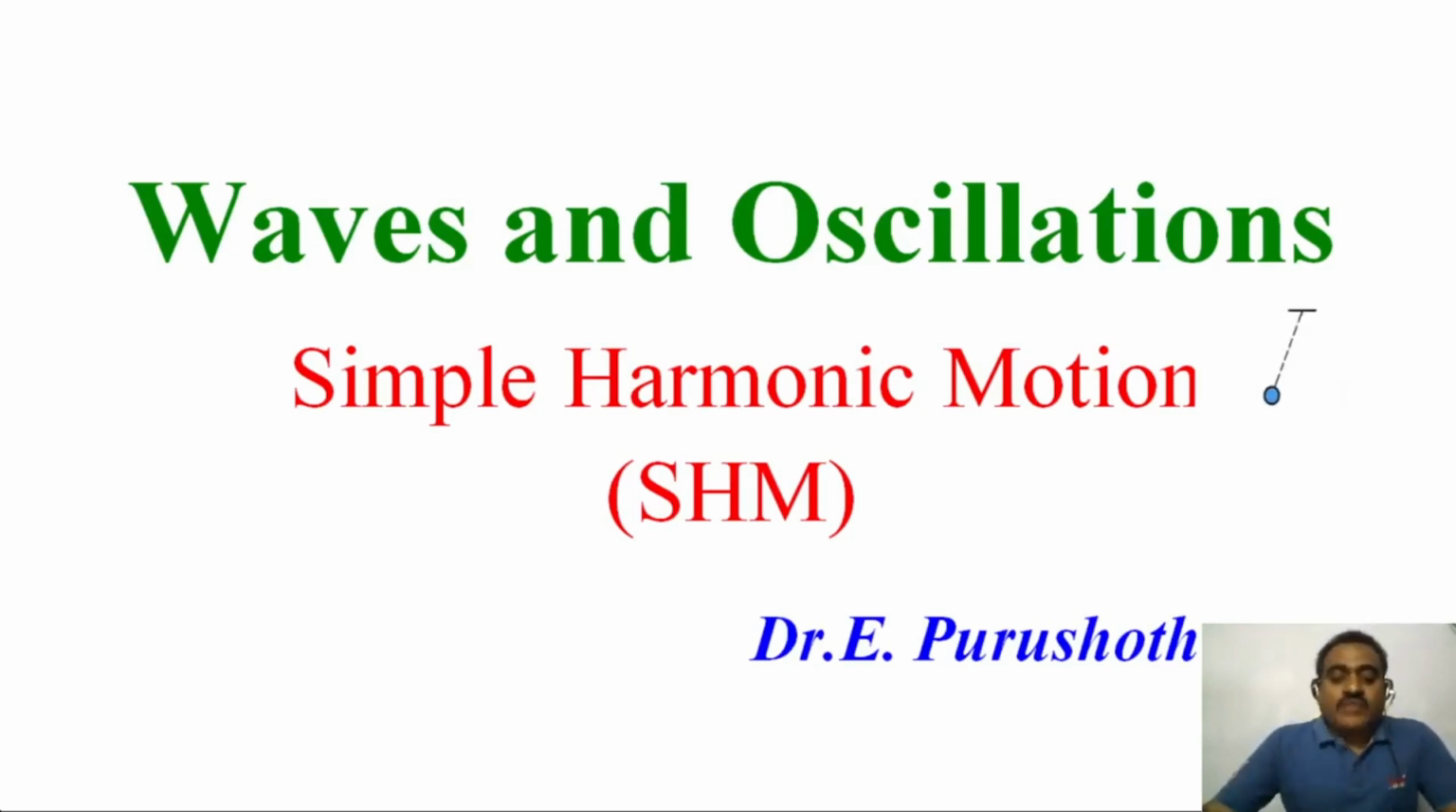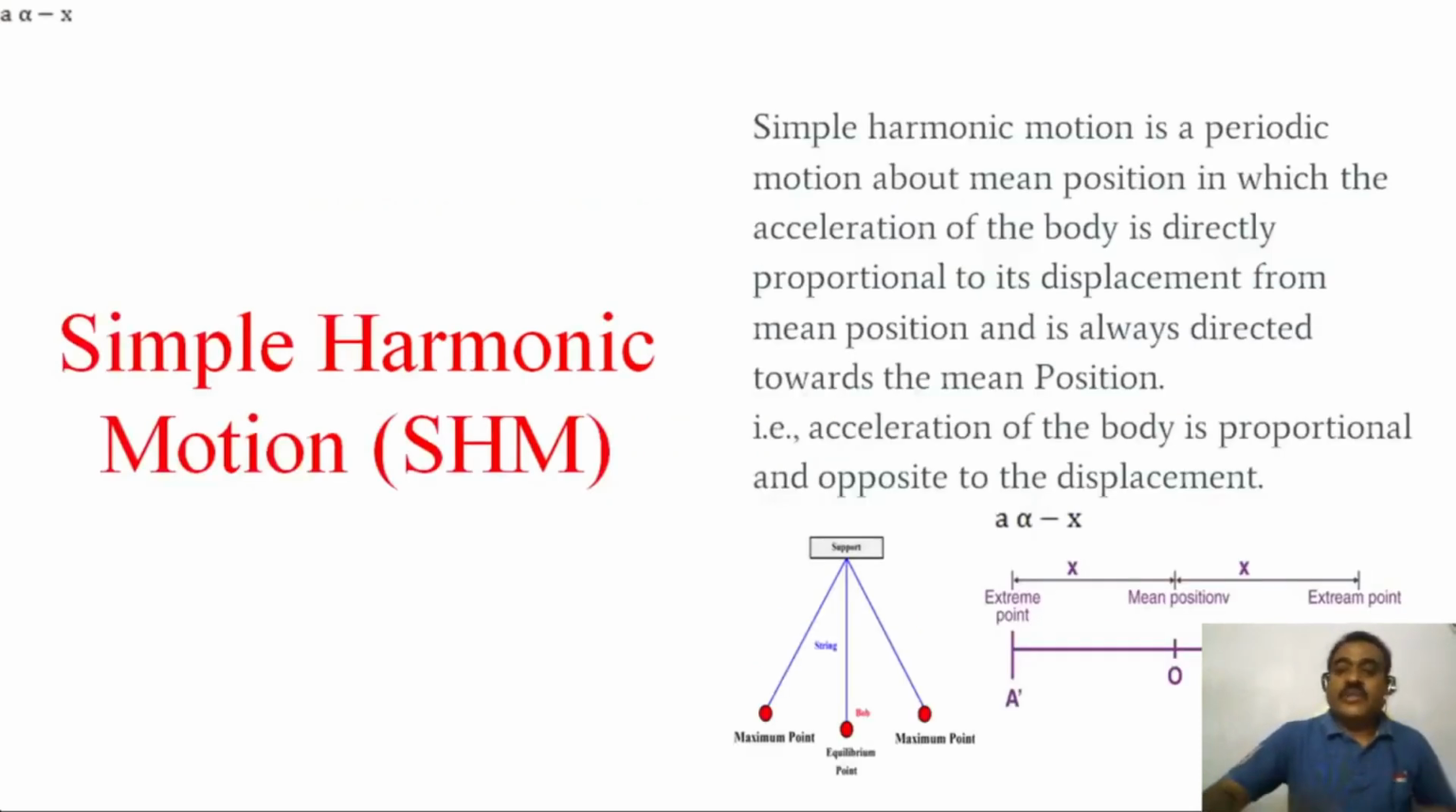Simple harmonic motion is a periodic motion about the mean position in which the acceleration of the body is directly proportional to its displacement from the mean position and is always directed towards the mean position. You can see on the screen.